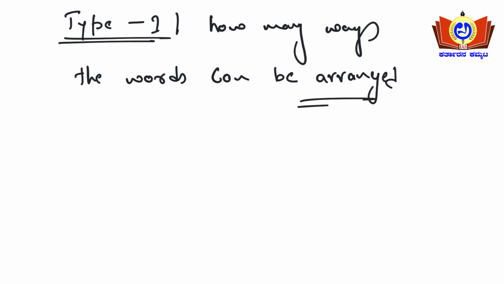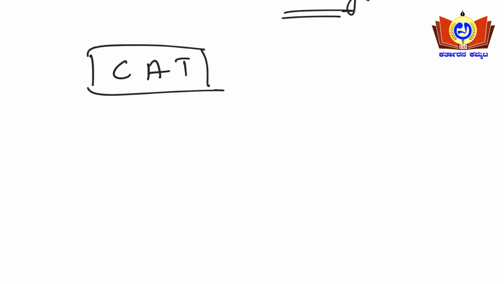I'll take an example here. If the word is CAT, this is the word they have given, and the question is in how many different ways the word can be arranged.